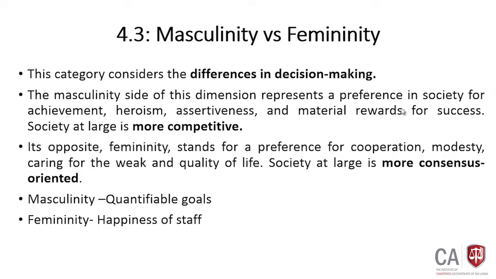Then the third variable is masculinity versus femininity. Under this, we consider the differences in decision making. Masculinity side of this dimension represents preference in society for more achievement, heroism, assertiveness, and material reward for success. This type of society is more competitive.